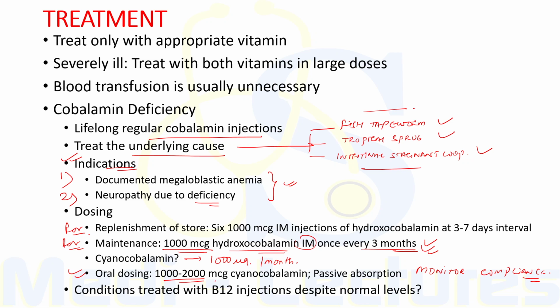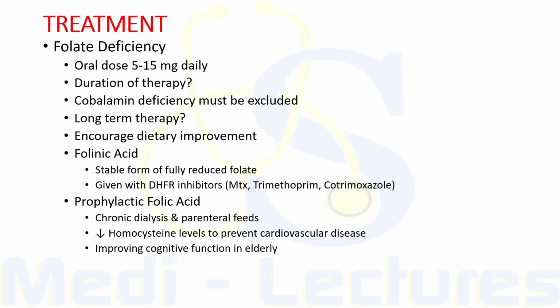Now there are certain conditions which are treated with B12 injections despite normal levels of this vitamin. These include multiple sclerosis and chronic fatigue syndrome, also known as myalgic encephalomyelitis. The benefit in these conditions seems to be due to the placebo effect of a painless pink injection to the patients. Now let's discuss the treatment of folate deficiency.